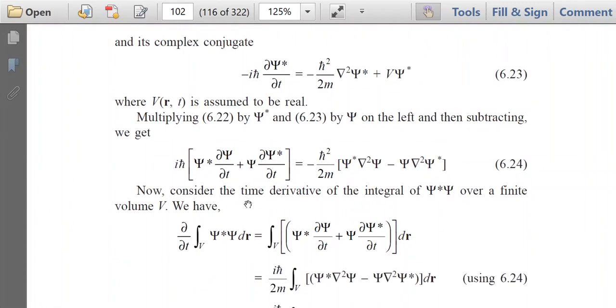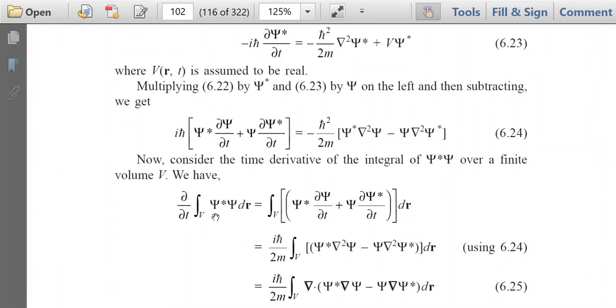Now we are considering the time derivative of the integral of psi star into psi over a finite volume V. So del/del t of psi star into psi dr over volume V. If we take this derivative, then you will obtain first function into differentiation of the second function plus second function into differentiation of the first function, in this manner. Now this bracketed term you have to replace by this equation. You see that this term and this term are equal, the term in the third bracket and the term in the first bracket.